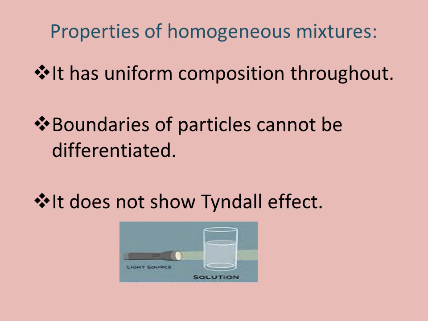It means we cannot distinguish the particles present in a homogeneous mixture. For example, if you take salt solution, we cannot distinguish between salt and water. There is no boundary of separation between salt and water. Salt is uniformly mixed with water. So in homogeneous mixtures, there is no boundary between the particles.